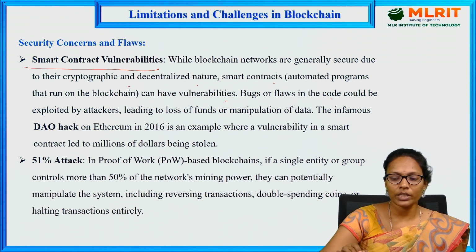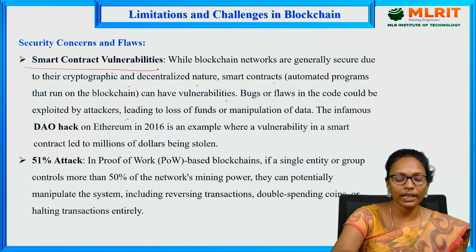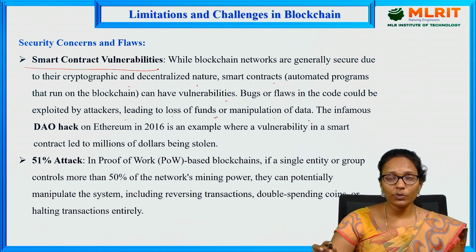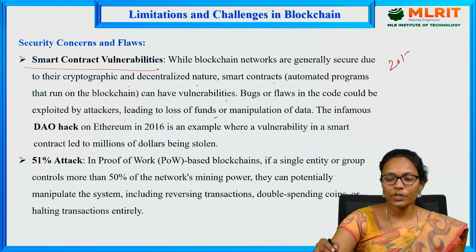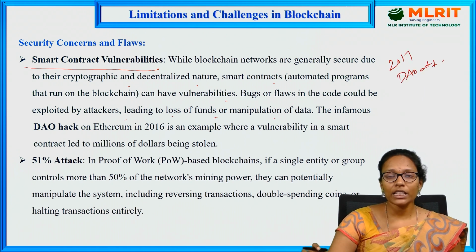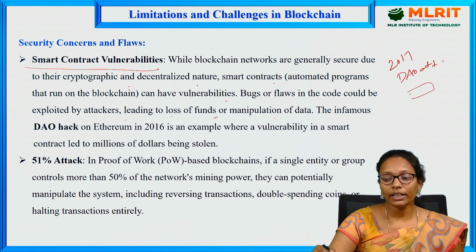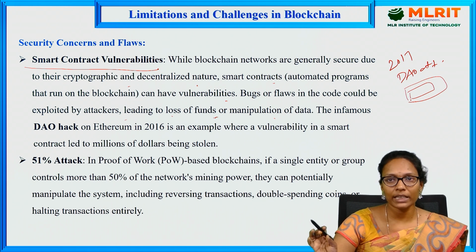Bugs or flaws in the code could be exploited by attackers, leading to loss of funds and manipulation of data. This happened in 2017 and was called the DAO attack. A small bug in the smart contract led to the transfer of some $3 million of ether to an unknown account, because of a small glitch in the smart contract.